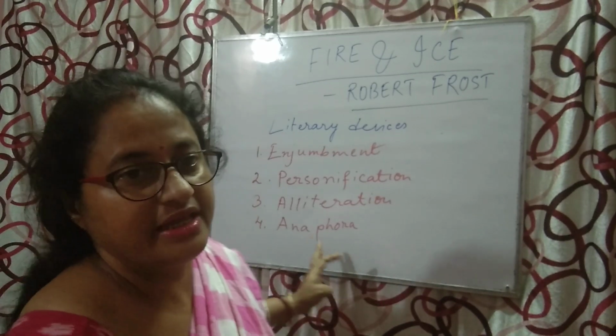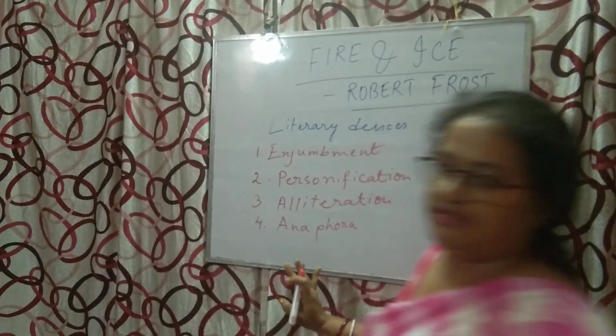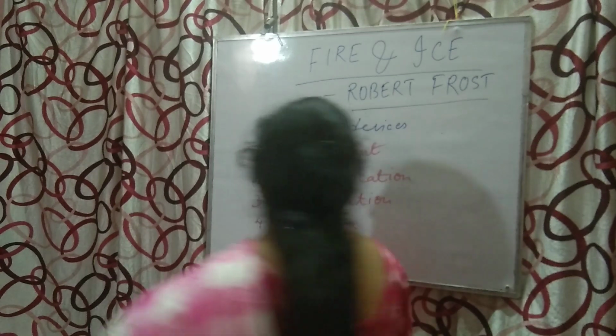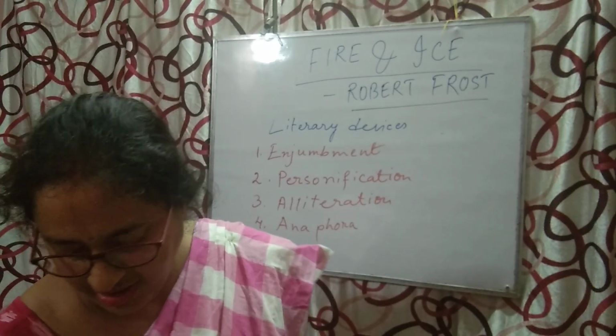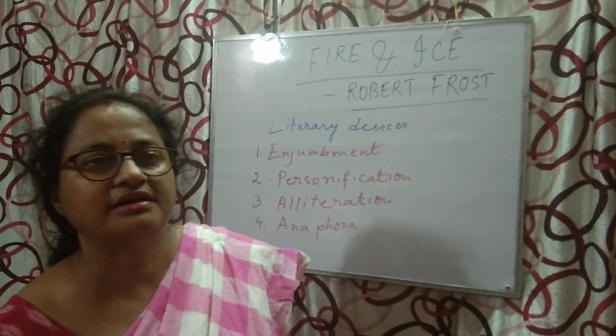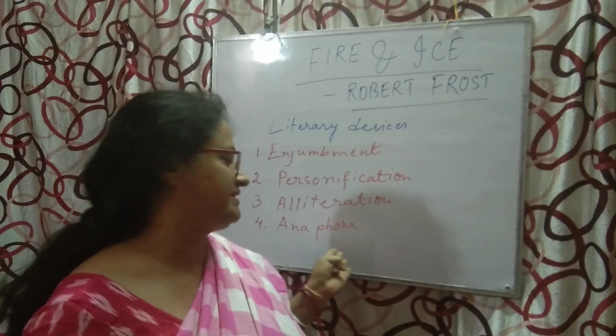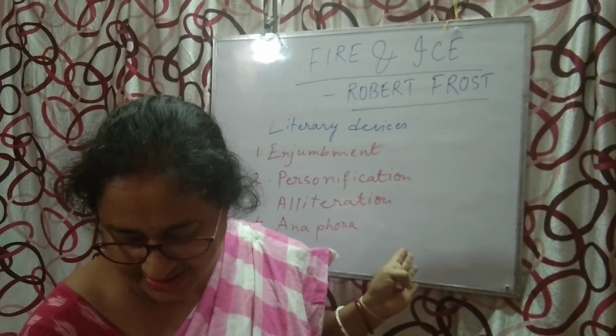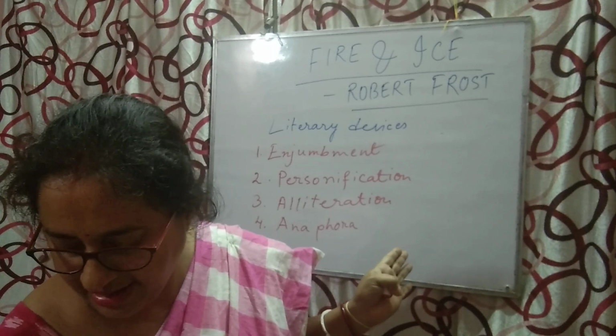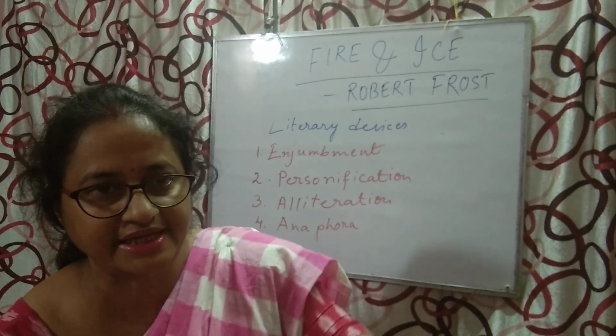Then next is anaphora. Now this is a repeated expression, you can say. In line number 1 and line number 2, just go to the text and see.